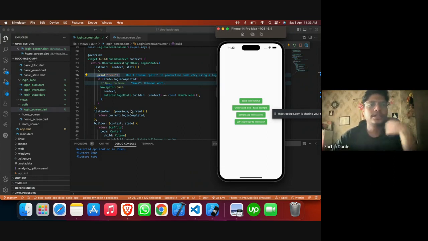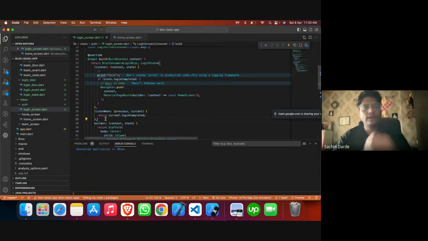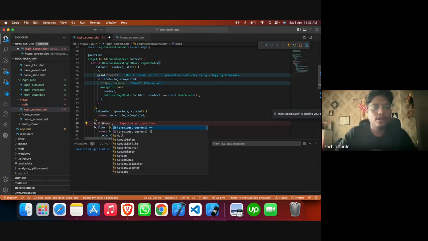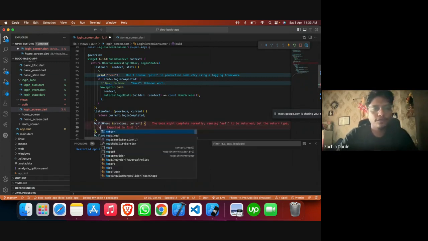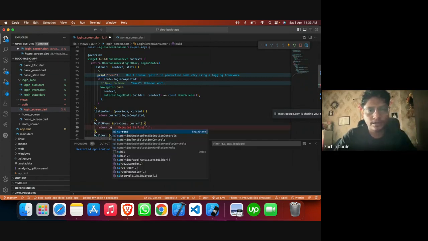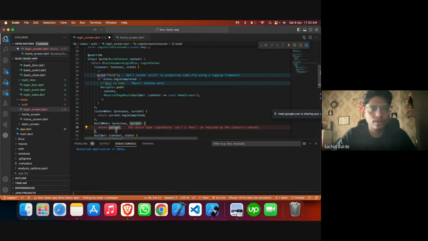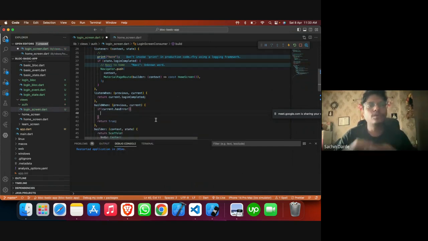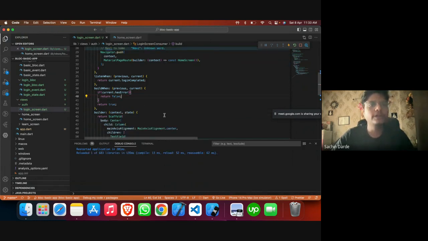So this is where listenWhen comes in, but it's more handy when sometimes we are just going to present some alert and we don't want a builder to be called. In that case, we can use buildWhen. So buildWhen works the same. Let's say build every time, but if current has an error, then in this situation we don't want the UI to be built. In that case, we can say false, so this builder block will not be called.